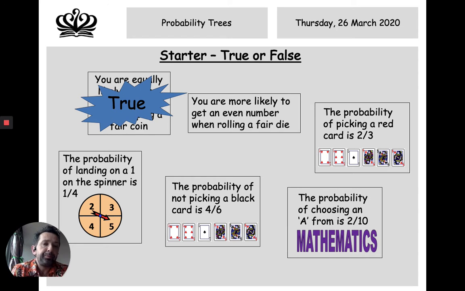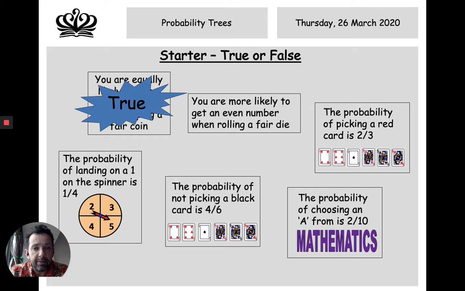So how do we work out the probability of things? If you remember, in probability you have the total number of possible outcomes, the total number of different things that can possibly happen. That's going to be our denominator. We'll see some examples in a minute. And our numerator will be the number of ways that we want something to happen.